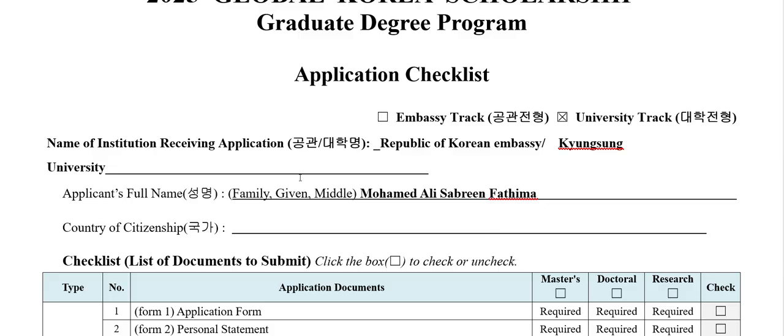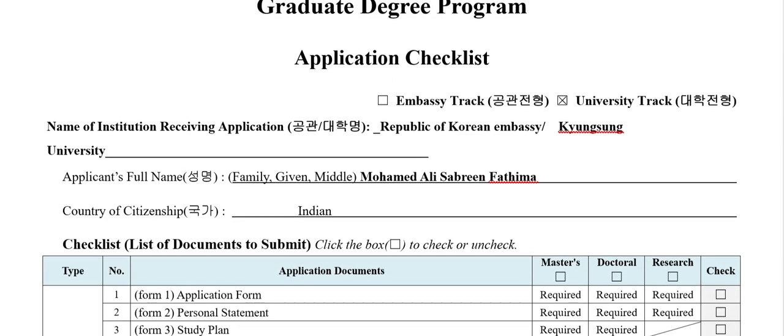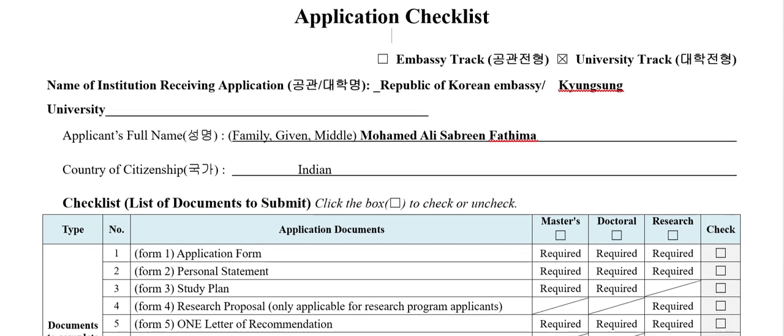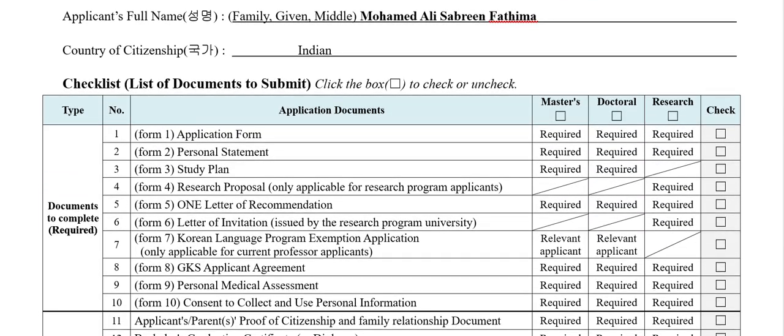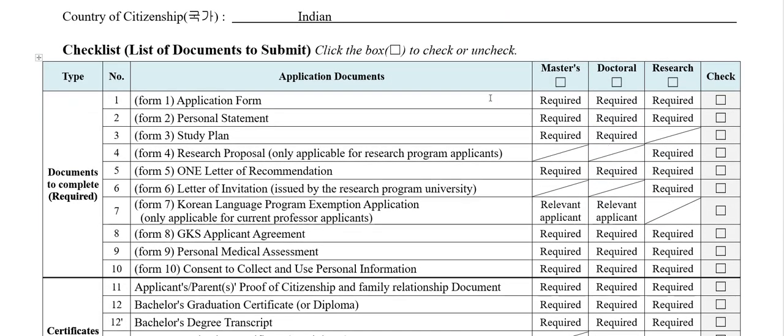Okay. And for country of citizenship, just type your own country of citizenship, like Indian, Pakistani, Korean, whatever it is. And here comes the part where you must check this box.